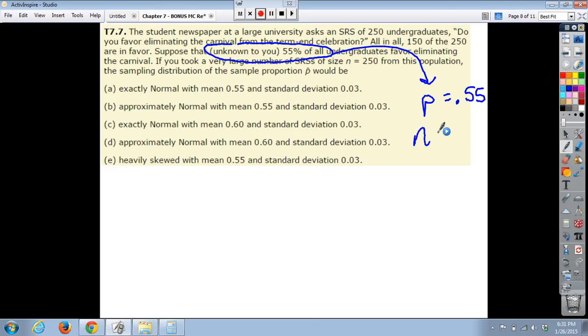What else? We have a sample size. If we took a sample size of 250 here, would we know that it's exactly normal, approximately normal, heavily skewed? They really didn't tell us any idea here of the shape of the population. So we can't assume that it's normal or that it's skewed. We really have no idea. But to determine the shape, that's where we had rule of thumb number 2. And we could check: is n times p and n times 1 minus p both greater than or equal to 10?